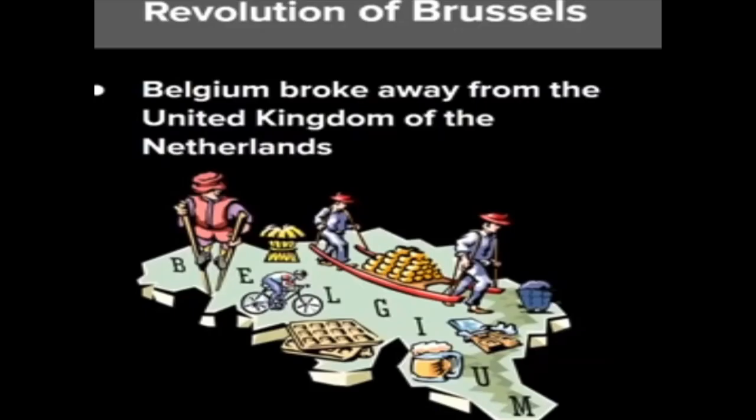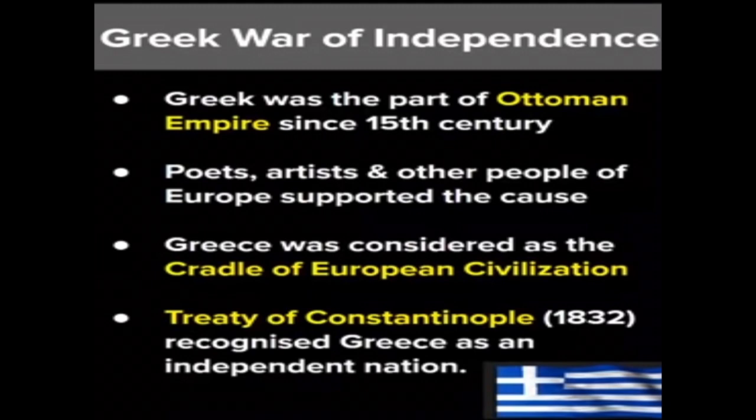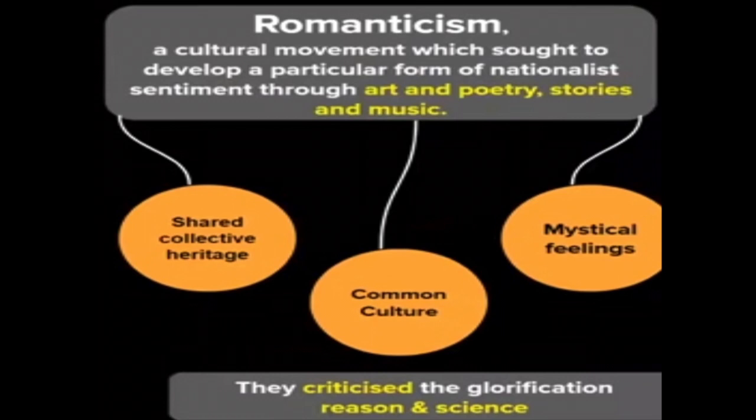The July Revolution sparked an uprising in Brussels, which led to Belgium breaking away from the United Kingdom of Netherlands. This is a very important topic, children. Here, an expected question: how did the Greek War of Independence mobilize the nationalist feelings among the educated elite? We need to analyze, or they may ask to write a short note on the Greek War of Independence. These are the points to focus upon.